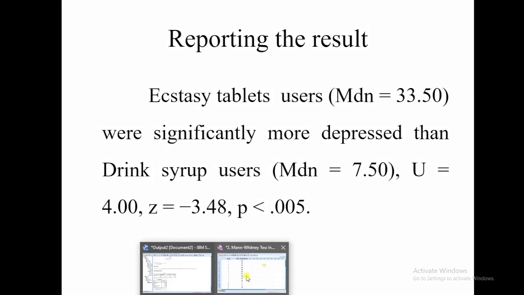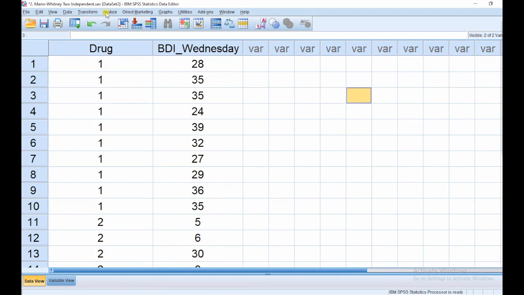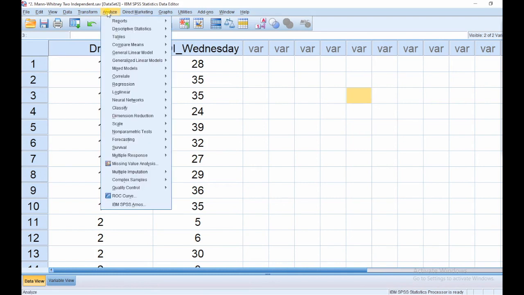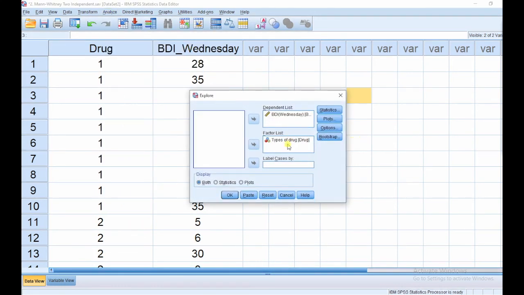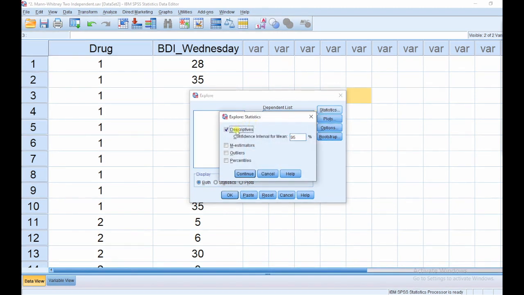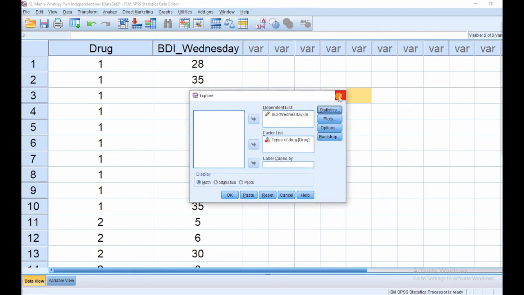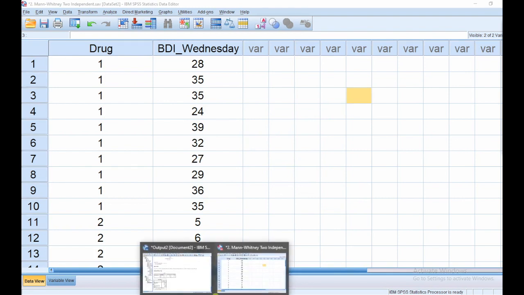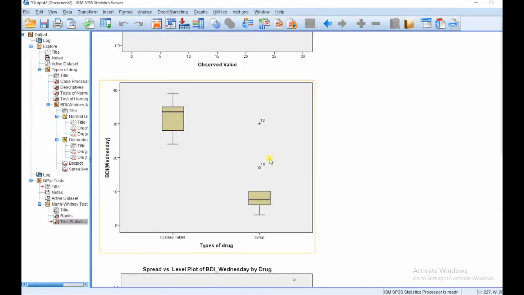So the median value we will find through descriptive statistics: analyze, descriptive statistics, and explore, and the types of drugs, then explore, with the descriptive statistics by default. Although we have done it previously, so I will show you the earlier output, the median value.